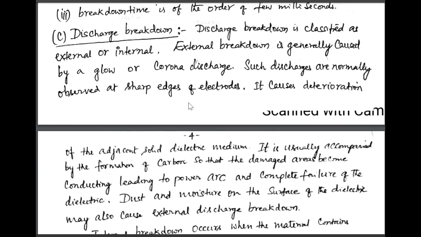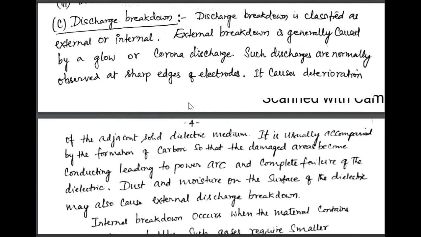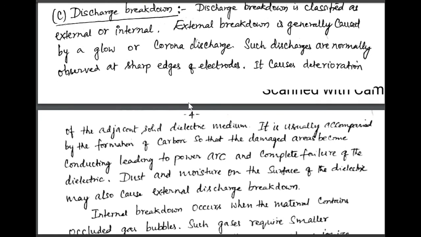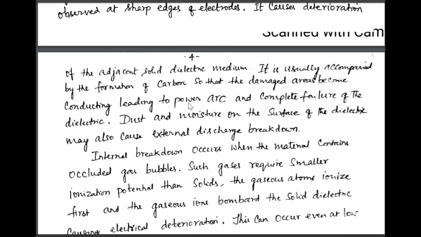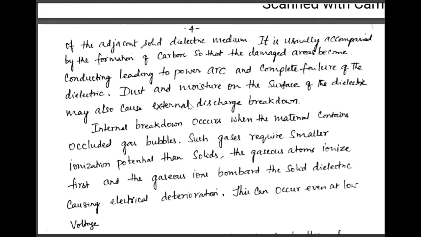And third one, discharge breakdown. Discharge breakdown is classified as external or internal. The external breakdown is generally caused by corona discharge. Such discharges are normally observed at sharp edges of the electrodes. It causes deterioration of the adjacent solid dielectric material.